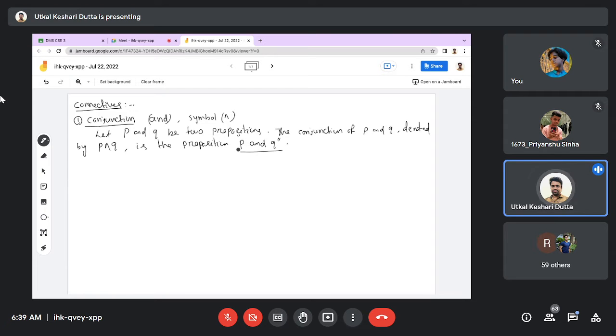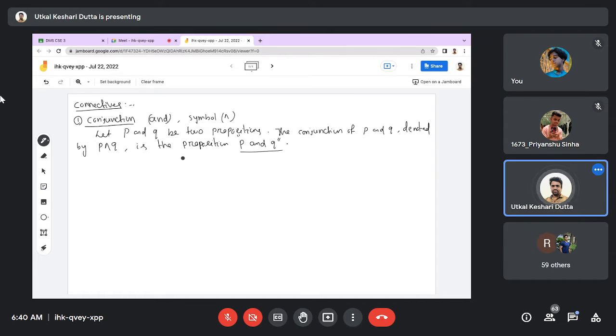Any idea about what the truth value will be? That depends upon all the possible cases of the truth values of p and q. p and q are the given propositions. When you are using any connectives or logical operators, the new sentence or new mathematical structure must be a proposition. Okay.